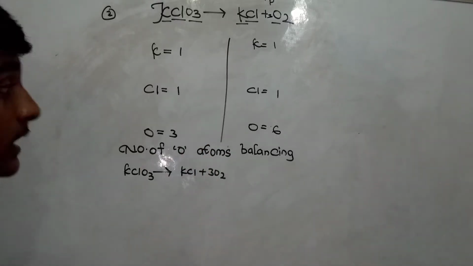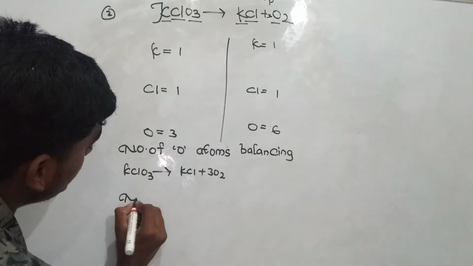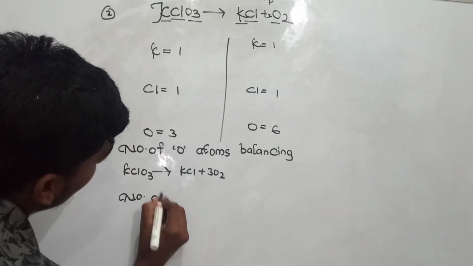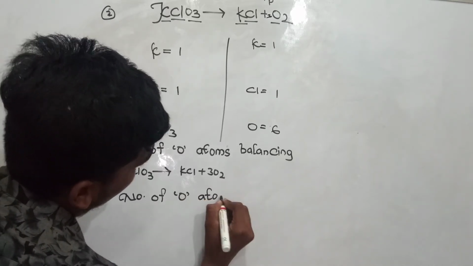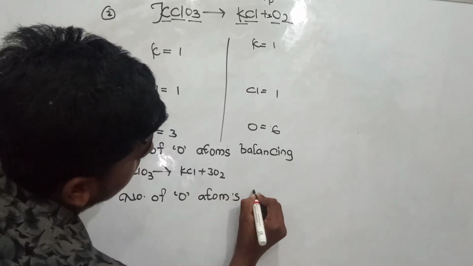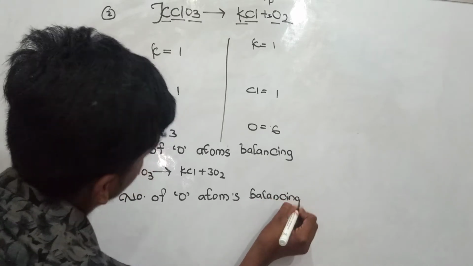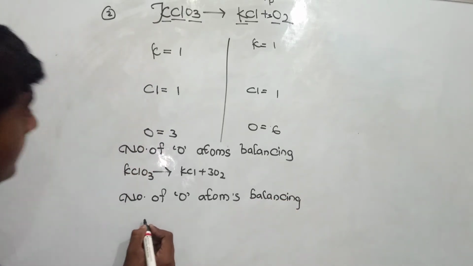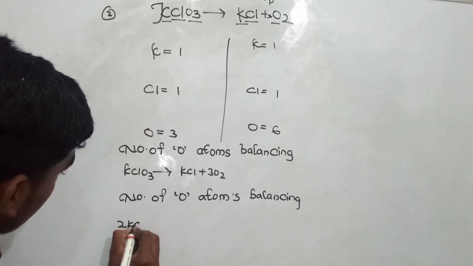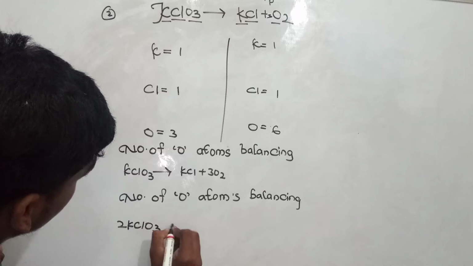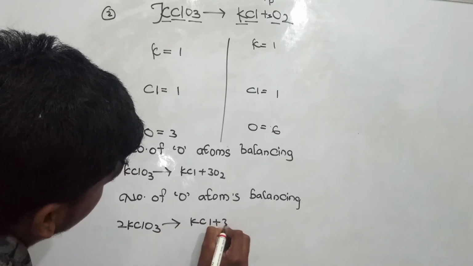So let's add 2 to this side, yes guys, 2 to the reactant side. Now number of O atoms balancing. I'm just adding 2: 2 KClO3 gives rise to KCl plus 3O2.